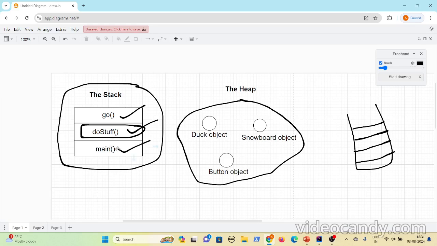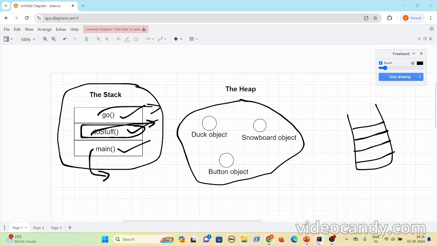First, main method gets pushed to the stack, and from main you are invoking do stuff off, and from do stuff off you are invoking go off. As soon as go off encounters the closing brace, it gets popped, and then as soon as do stuff off execution is completed, it gets popped, and then as soon as main method execution gets completed, even this gets popped out.